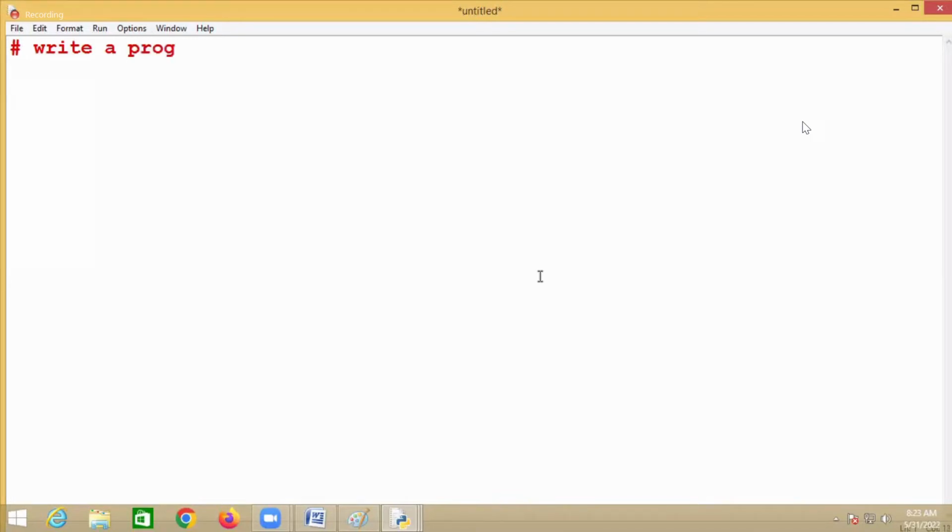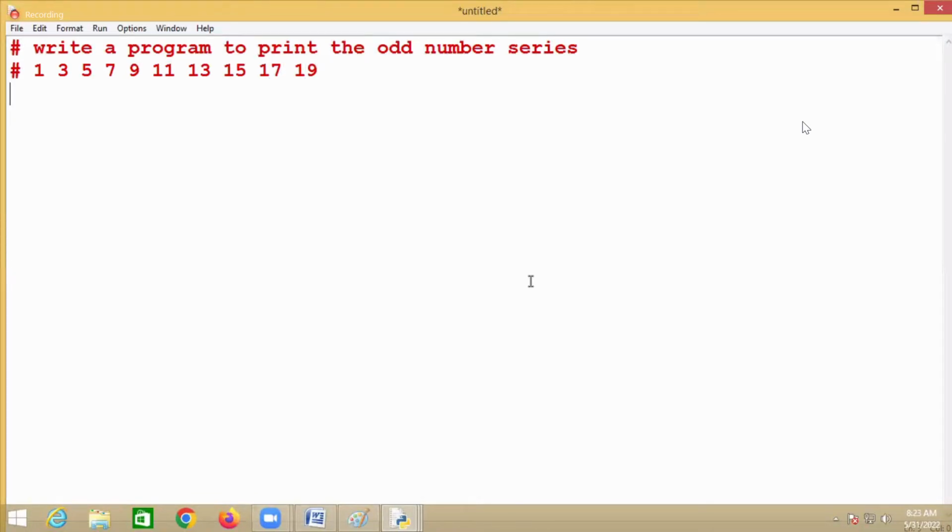Write a program to print the odd number series like 1, 3, 5, 7, 9, 11, 13, 15, 17, 19. Then the number starts at what? 1. Then what is my condition? While number is less than or equal to 19. So print number, and number equal to number plus 2.